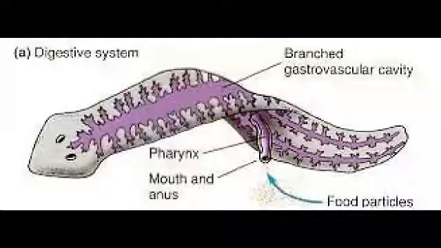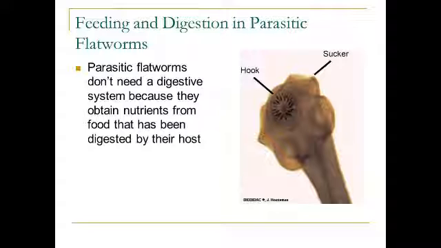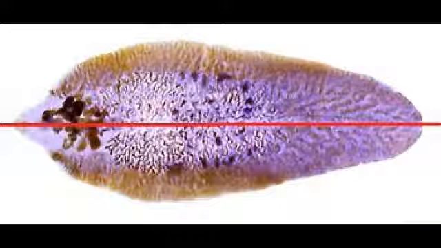In free-living species of flatworms, the digestive system is incomplete, which means the digestive cavity has only a single opening. The parasitic tapeworm has no need for a digestive system because it absorbs nutrients that are already digested by the host it lives in. Flatworms have a bilateral symmetry and have a definite head and tail region.